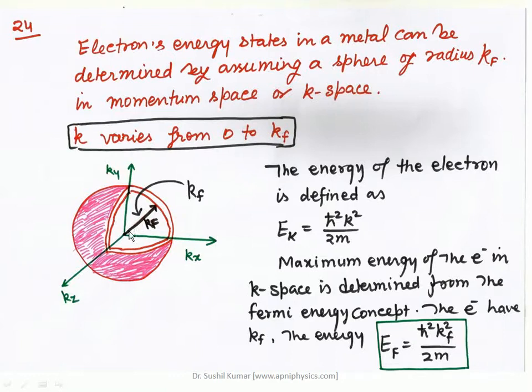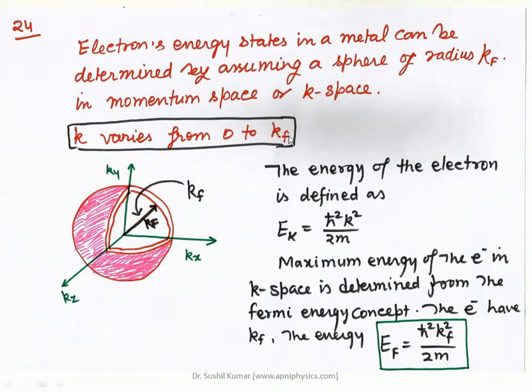It varies from 0 to the maximum value kf, and along the x-axis this is the kx component, and likewise along the y direction and the z direction. These are three different axes, designated kx, ky and kz.